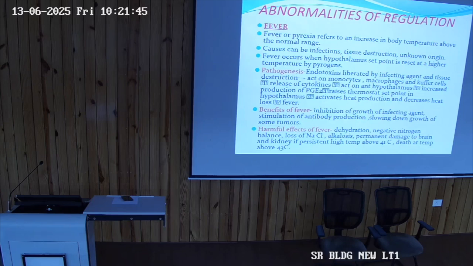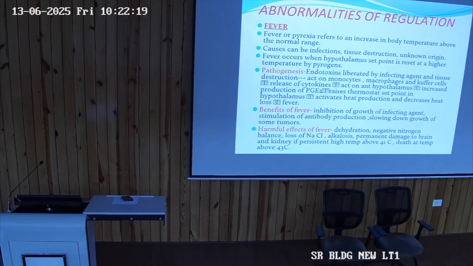So when there is invasion from an outer source, bacteria or virus, it results in the release of cytokines. What are the different cytokines which are getting released? These are the interleukins: interleukins 1 and 6, and tumor necrosis factor.